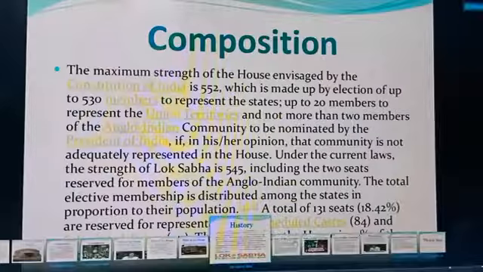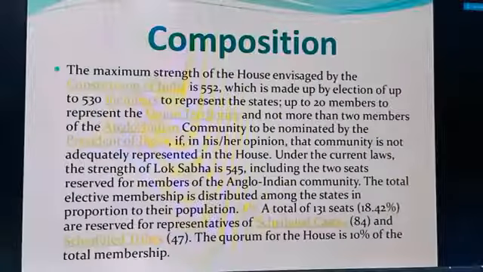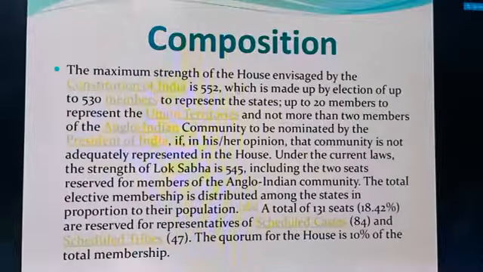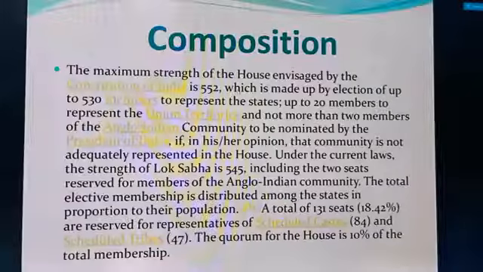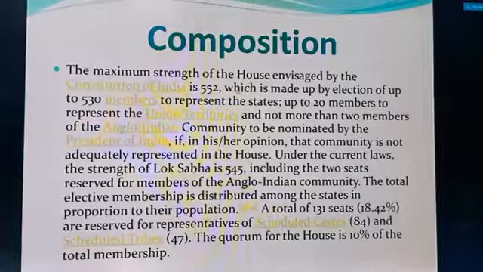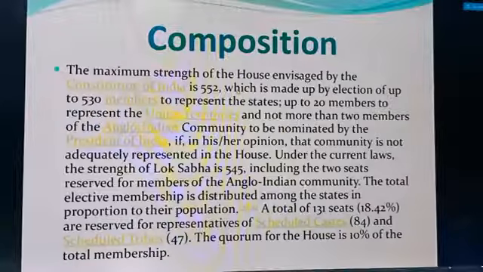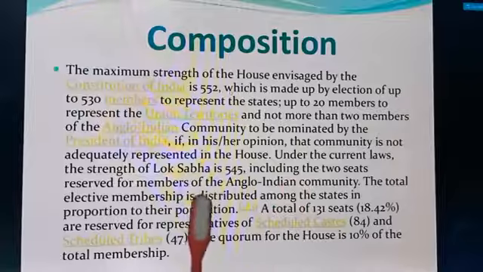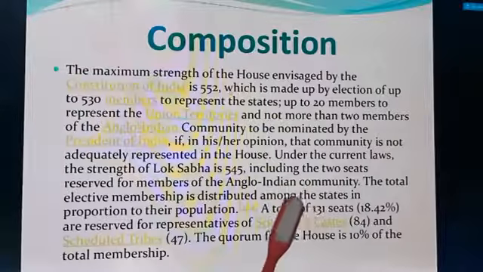So the composition is around, the maximum limit is 552, you can see here, and it can't exceed that, where 530 are coming from the states and 20 are coming from union territories, and not more than 2 can be chosen by the President of India. Currently the strength of Lok Sabha is 545, you can see here, including 2 seats reserved for the Anglo-Indian community.